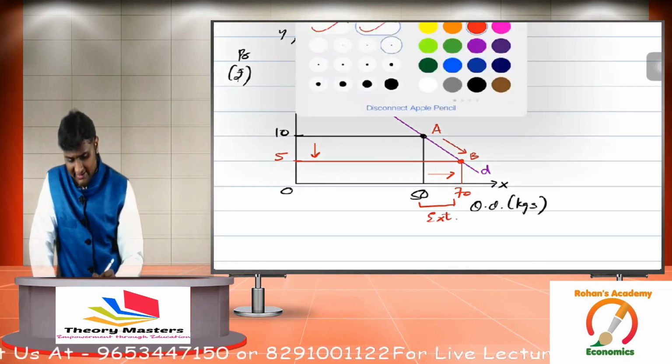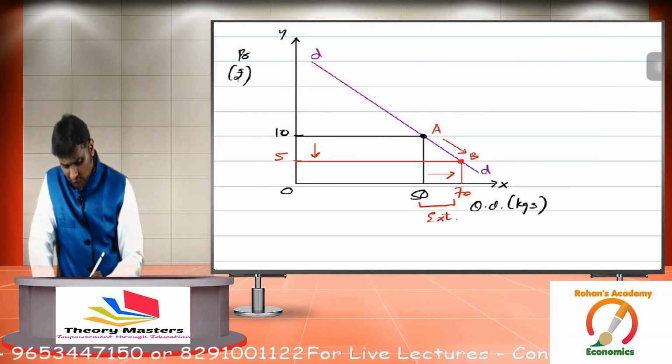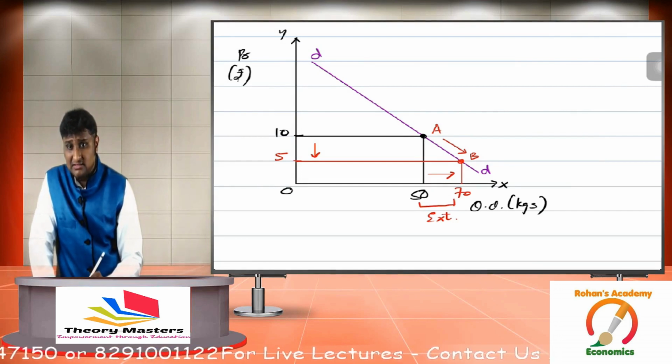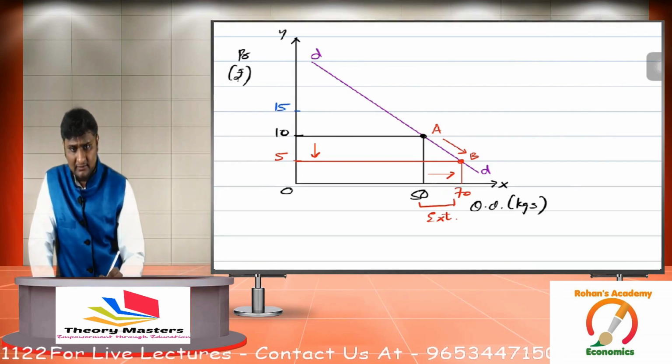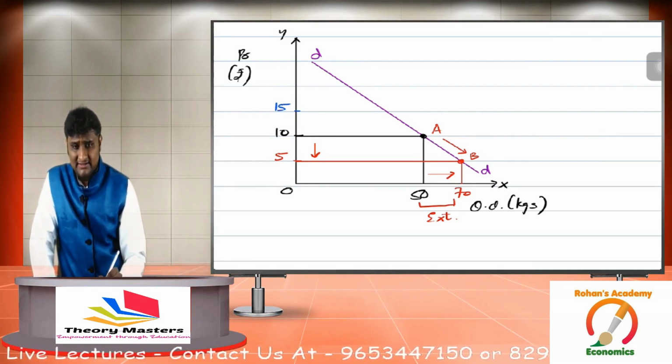Now if we go to contraction, contraction happens when price rises. So suppose the price rises to 15, what will happen to quantity demanded? Rise or fall?